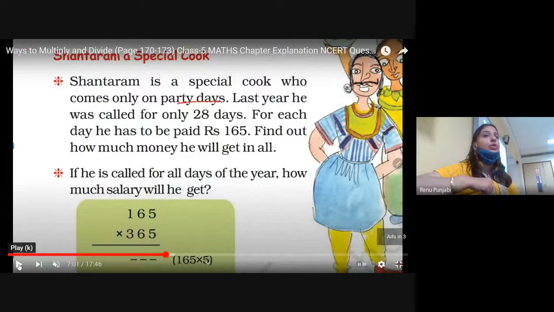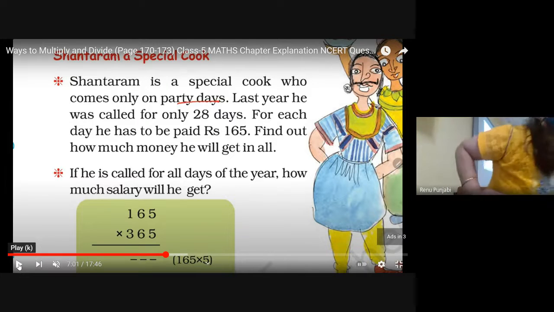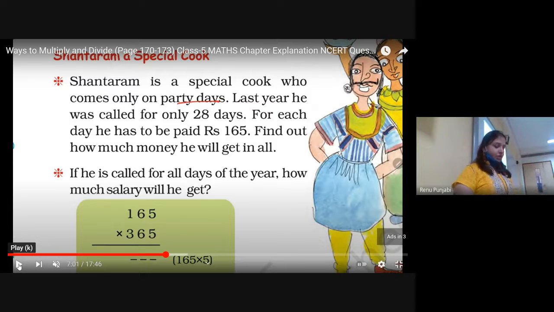Shantaram, a special cook. Shantaram is a special cook who comes only on party days. Last year he was called for only 28 days. For each day he has to be paid rupees 165, means he is charging 165 for one day. Find out how much money he will get in all. Take out your notebook, write today's date, write the chapter number, write the page number. I will write it on the screen for the students.